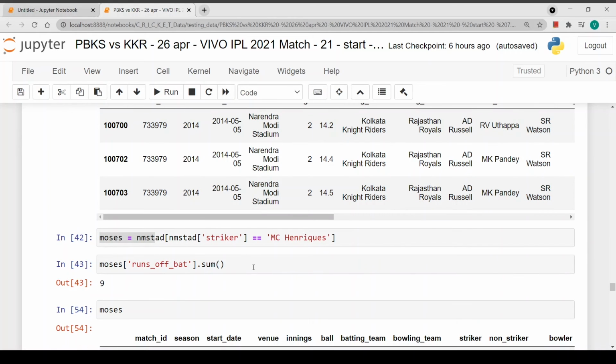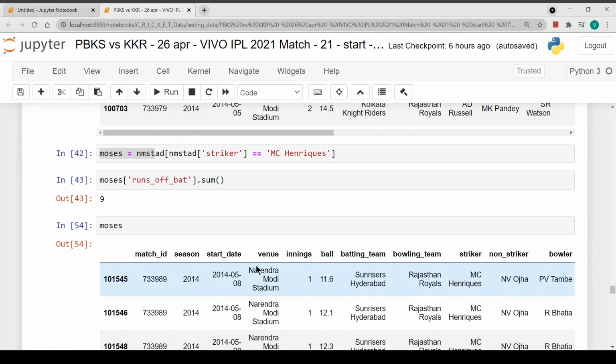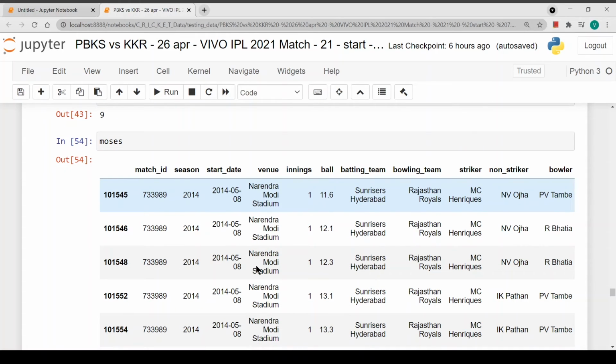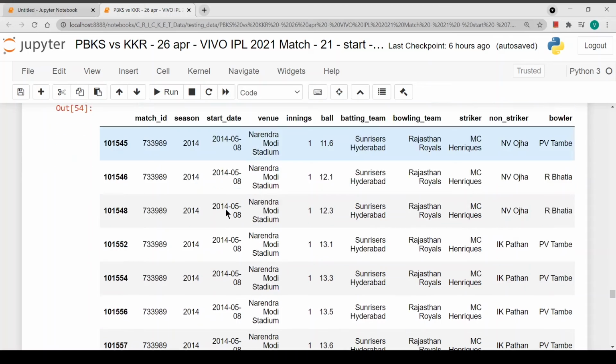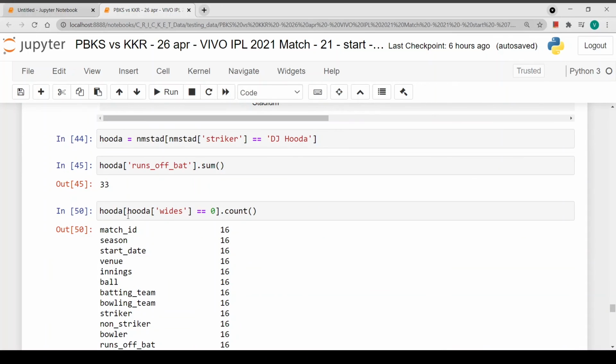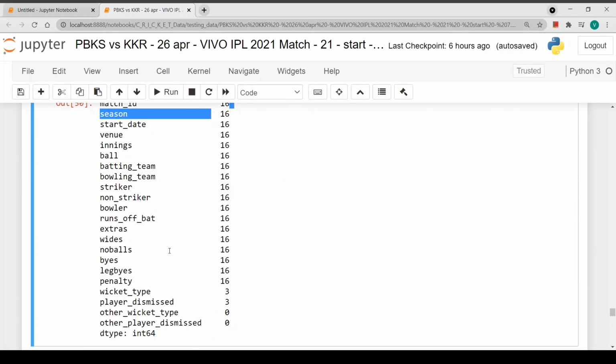Moving on to Moses Henriques. Moses Henriques has scored 9 runs at this venue. He played a match when he was playing for Sunrisers Hyderabad in 2014. Moving on. So the dark horse really for this Punjab versus KKR match could be Deepak Hooda, because Deepak Hooda has scored 33 runs off just 16 balls at this venue.